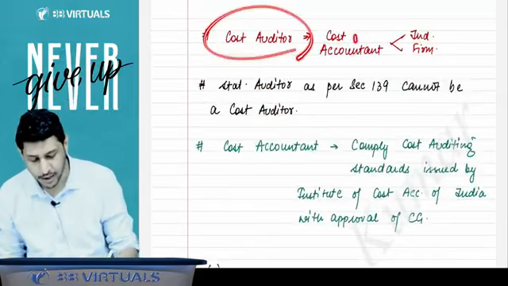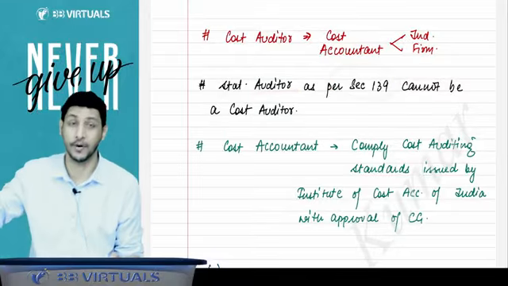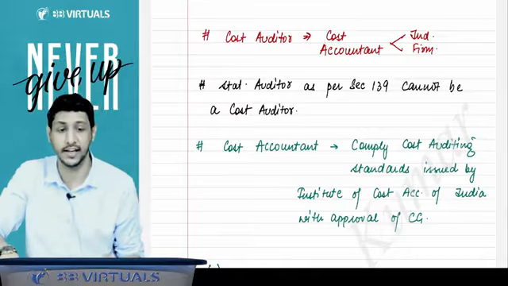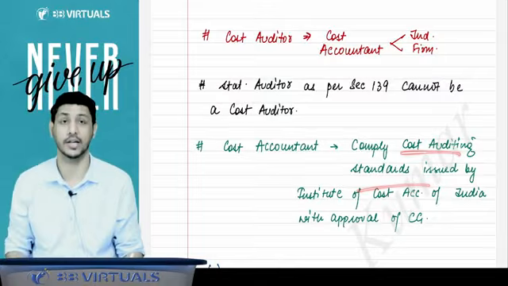The cost auditor can be a cost accountant, an individual, or a firm. The stat auditor who was appointed as a stat auditor under section 139 cannot be the cost auditor. And the cost accountant shall comply with the cost accounting standards.